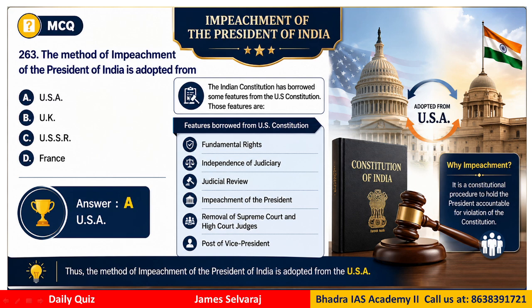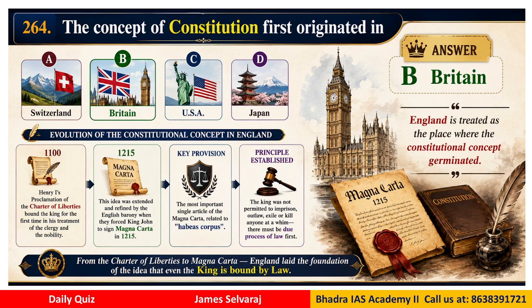Question number 263. The method of impeachment of the President of India is adopted from which country? The options are USA, UK, USSR, France. The correct answer here would be USA. The Indian Constitution has borrowed some features from the US Constitution like fundamental rights, independence of judiciary, judicial review, also including the impeachment of the President. Clear? When you are going for competitive exams, you should be familiar with this kind of basic concepts.